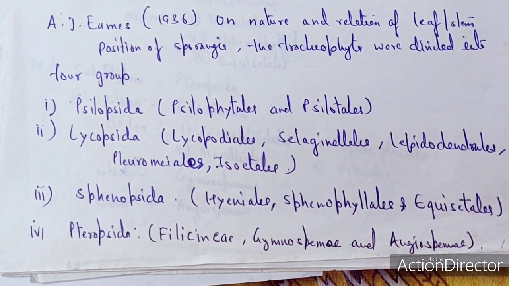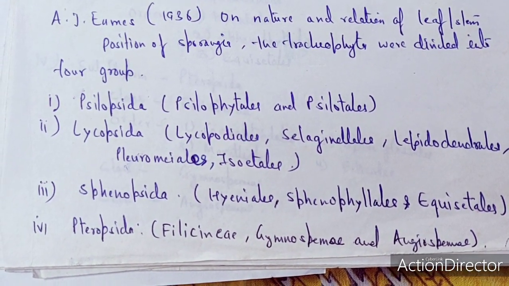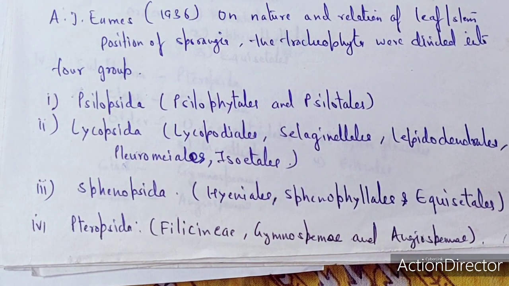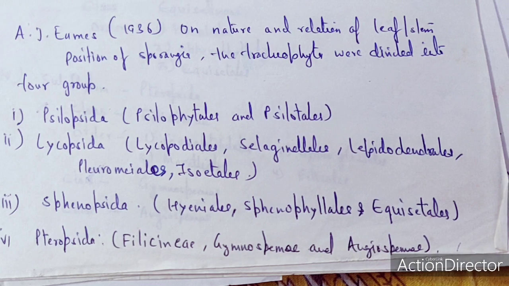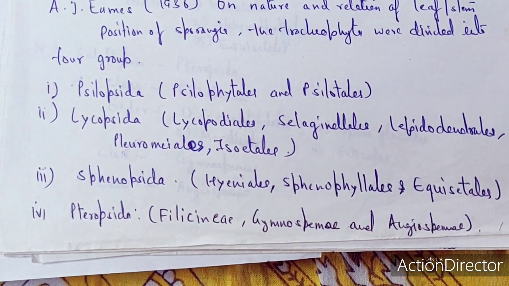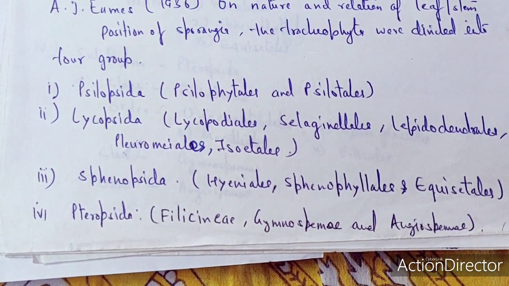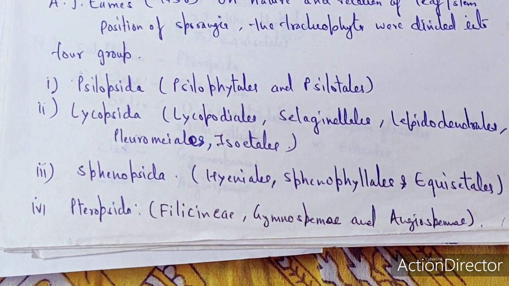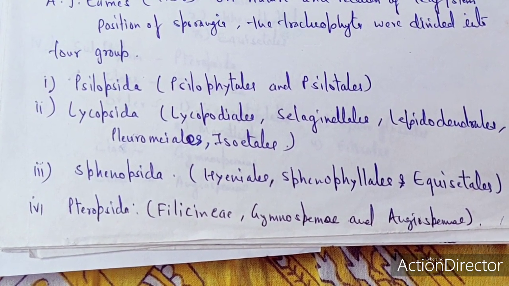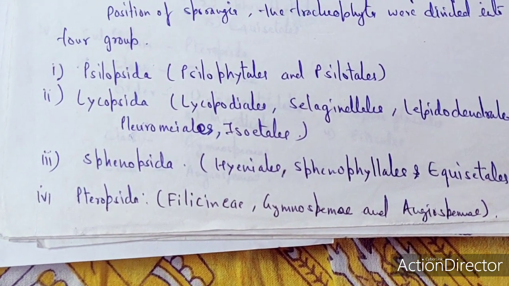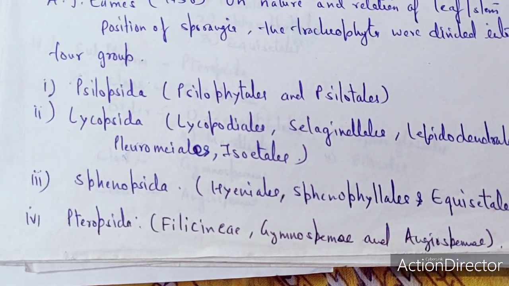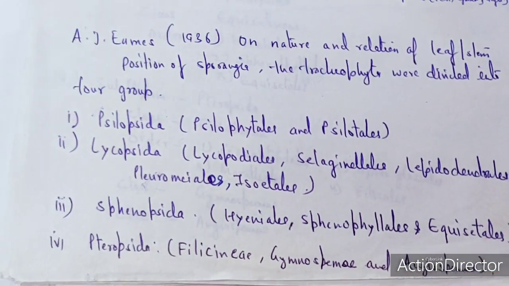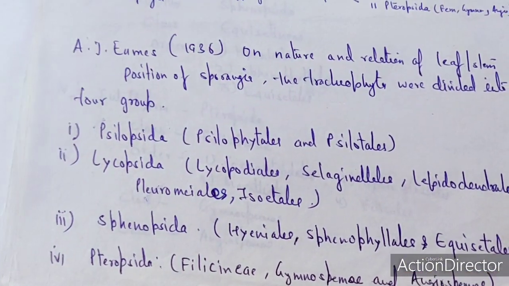These four groups are Coelopsida, which includes the Coelophytales and Coelotails; the Lycopsida, which includes the Lycopodiales, Selaginellales, Lepidodendrales, Pleuromeiales as well as the Isoetales; the Spinopsida, consisting of Hyeniales, Sphenophyllales as well as the Equisetales; while the Pteropsida includes the Filicinae, Gymnospermae as well as the Angiospermae.